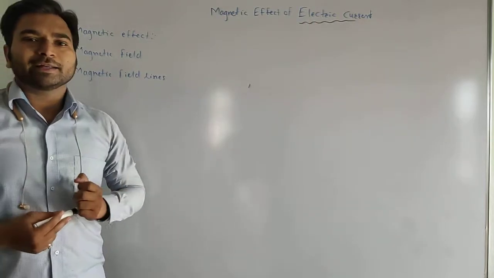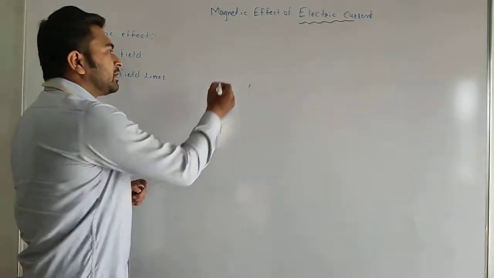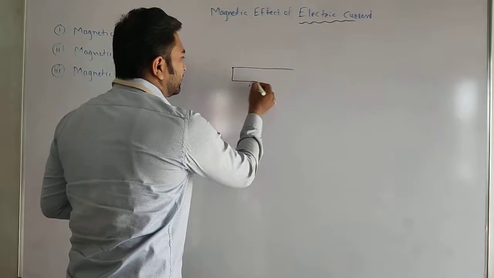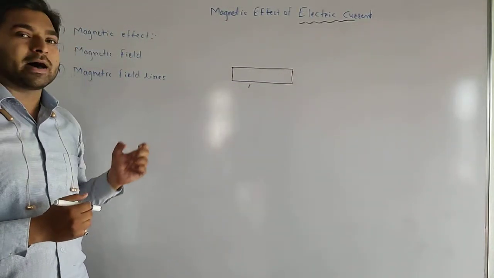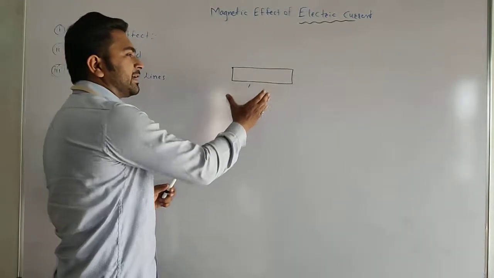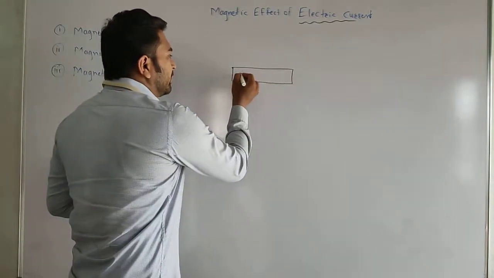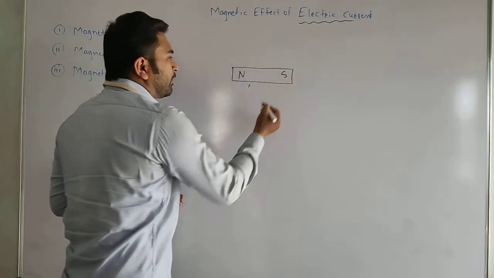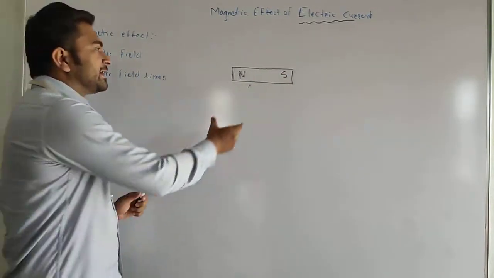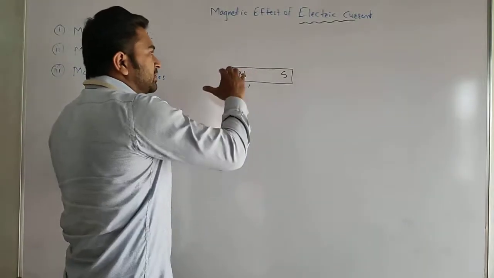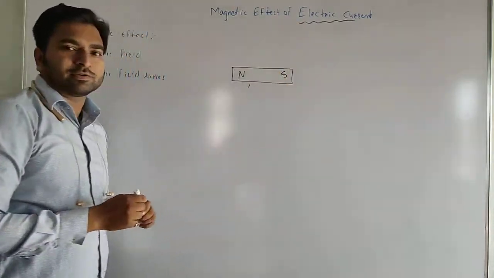What is meant by magnetic effect? We have already studied magnets. Here I have drawn a magnet which we can call a bar magnet because its shape is like a bar. We know that every magnet has two poles, one is the north pole and the other is the south pole. A magnet creates its field around itself.